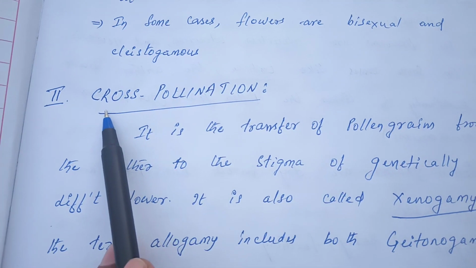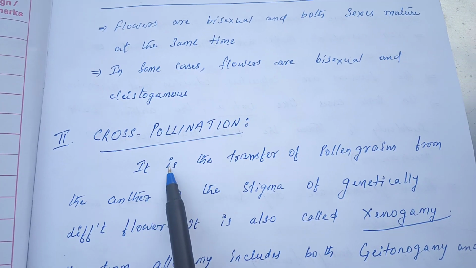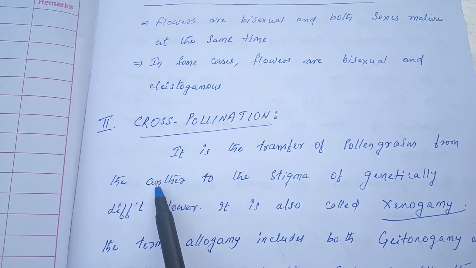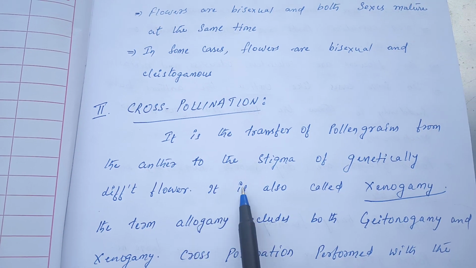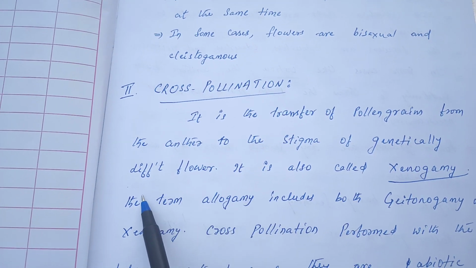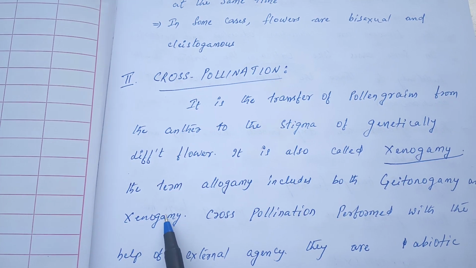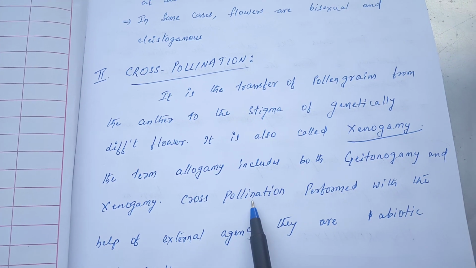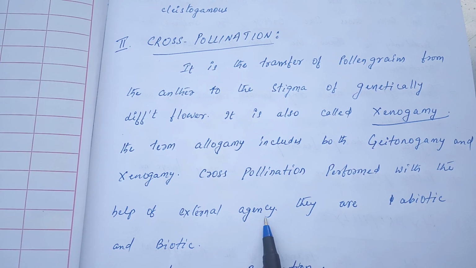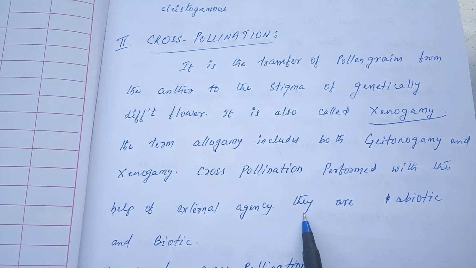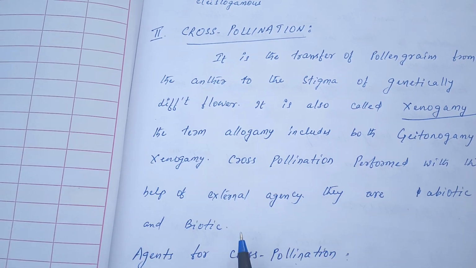And the second type of pollination is called cross pollination. It is the transfer of pollen grains from the anther to the stigma of genetically different flowers. It is also called xenogamy. The term allogamy includes both geitonogamy and xenogamy. Cross pollination is performed with the help of some external agencies, and these external agencies are of two types. Some are called abiotic agents and some are called biotic agents.